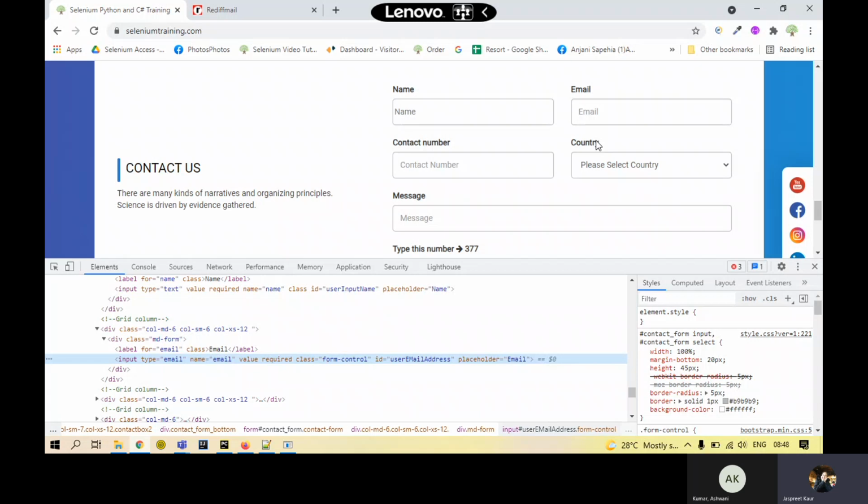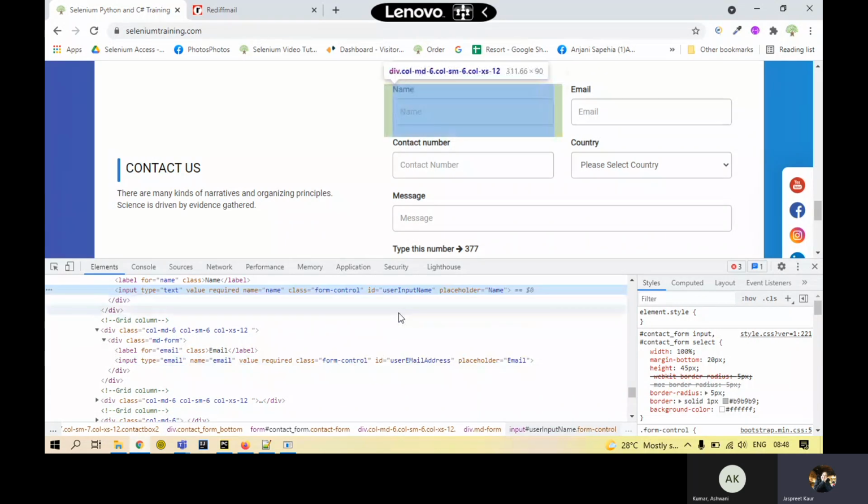Now, when I have restored the class name to this particular text box, it has taken the same shape as the other text boxes. So whenever we are identifying a unique element, I just need to access this name. I'm not going to use this class attribute.